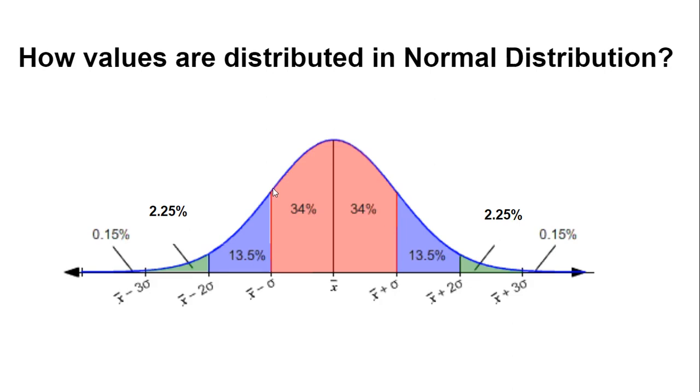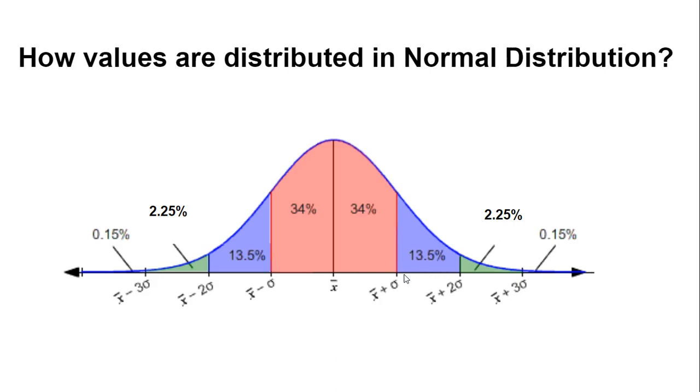Or we can say that if we consider both the sides together, then one positive standard deviation and one negative standard deviation collectively will be covering 68% of the area under this curve. Further, if we move one more step, that is one standard deviation further, then it will be covering 13.5% of the area in both the directions.